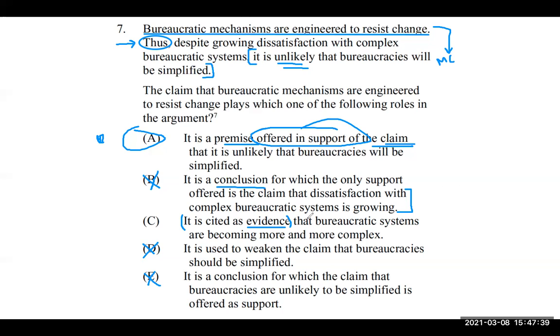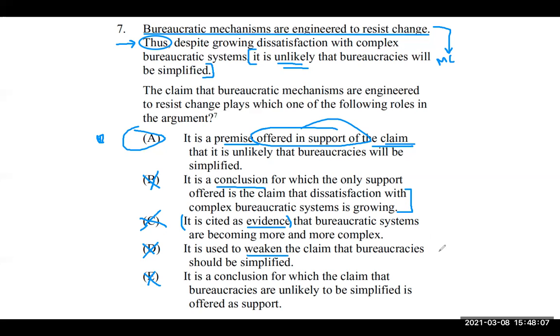C, it is cited as evidence, not so much, that bureaucratic systems are becoming more and more complex. Well, are we trying to prove that these systems are more and more complex? We are not. The more and more complex should be our main conclusion, and it would have to be if it were true, but our main conclusion is that it's unlikely that bureaucracies will be simplified. D, used to weaken, it doesn't, that bureaucracies should be simplified.